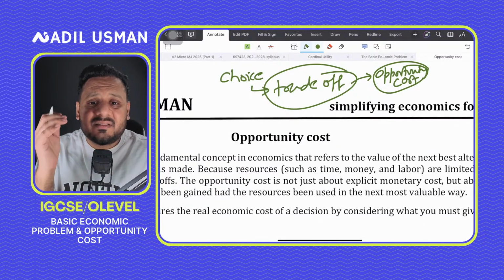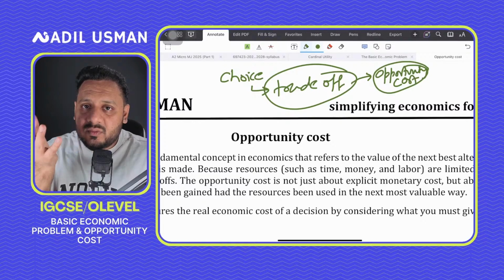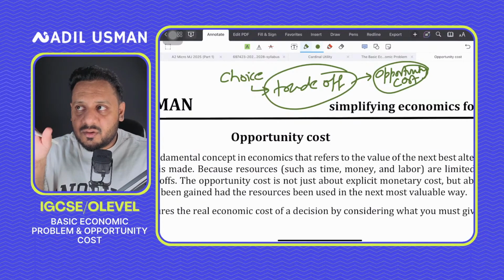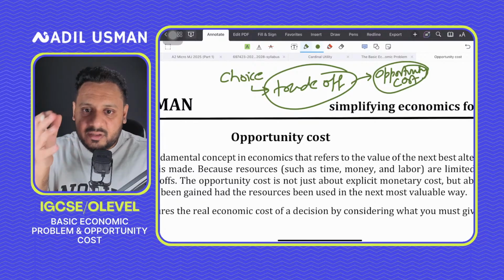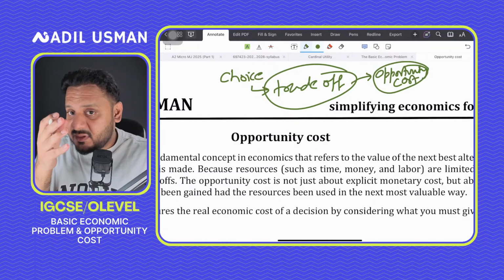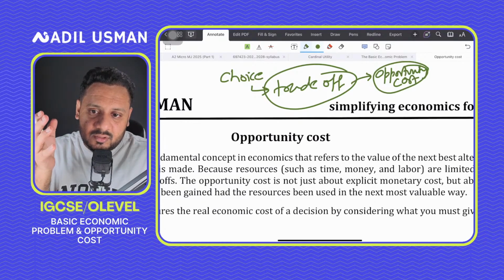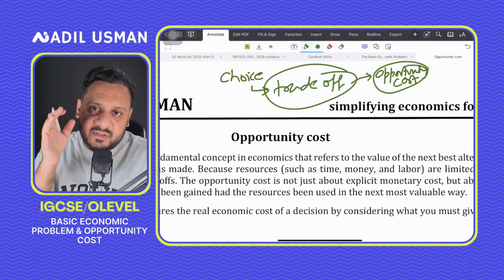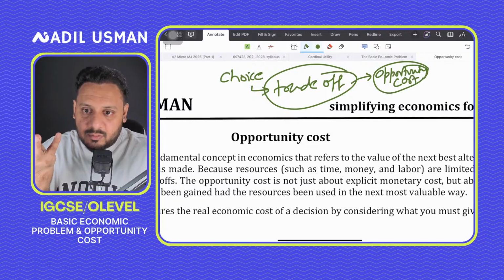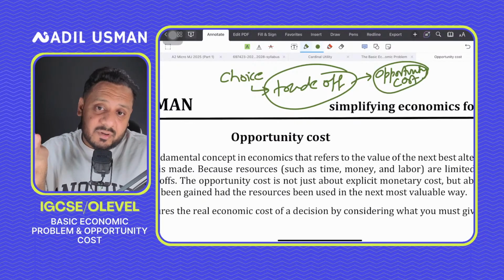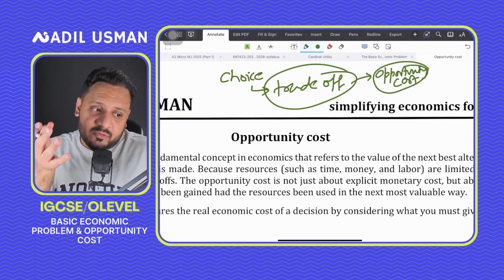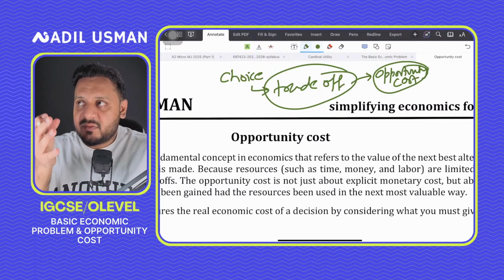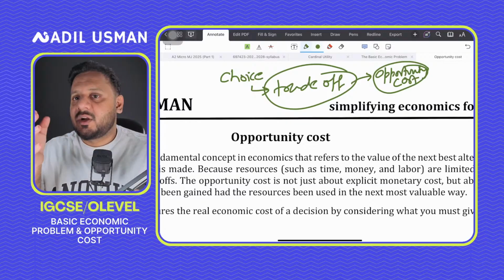I would begin by asking a very simple question: have you ever skipped going out with friends to prepare for an exam? That choice had a cost, not in terms of money, but in terms of the fun and the memories that you ended up missing. And that is exactly what economists call opportunity cost. So it's not necessarily that opportunity cost is always some financial loss, right? Even the fun and the memories you missed because you had to prepare for an exam is an opportunity cost.